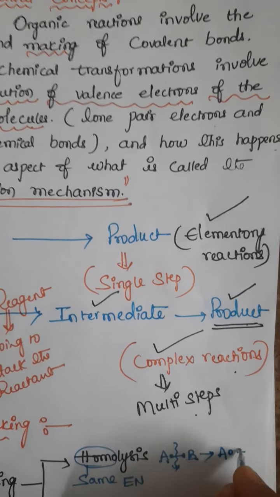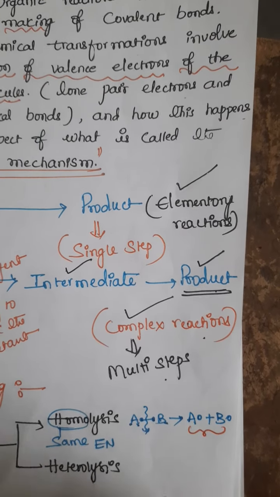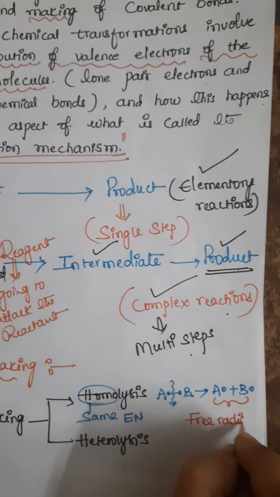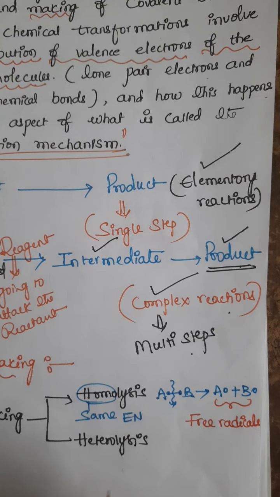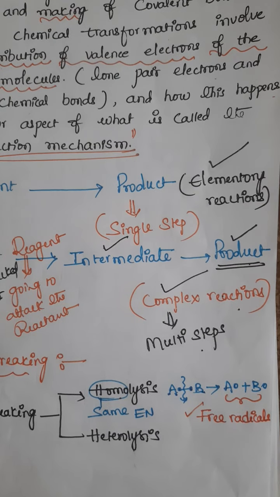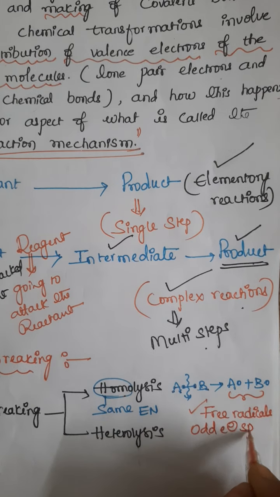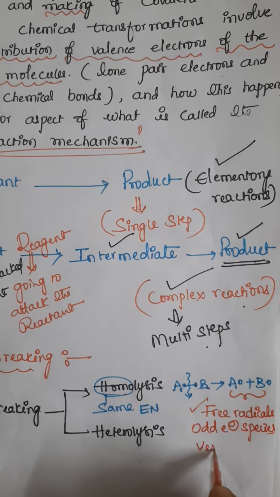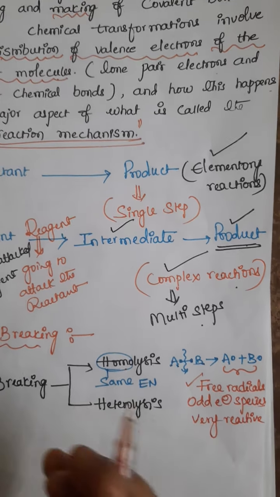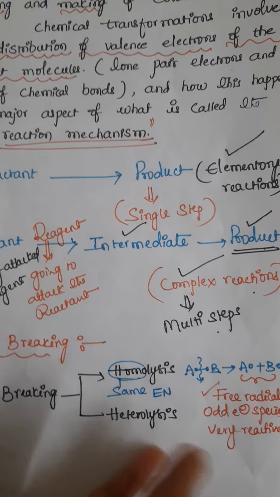Each and every atom should get one electron. The resulting odd electron species we can call free radicals. So students, what you have to remember: through homolysis we are getting the intermediate, what is it? Free radicals. Free radicals are nothing but odd electron species. These are very reactive, in the sense that they are unstable, readily take part in chemical reactions and are converted into the product.